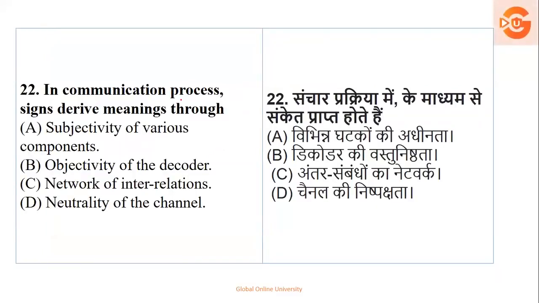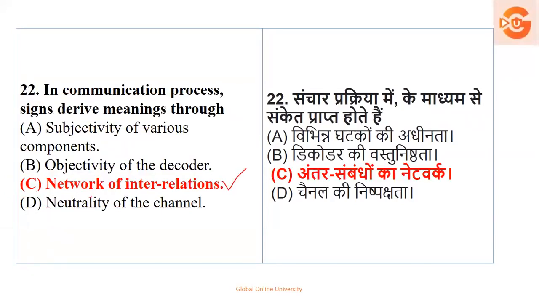Then, in communication process, signs derive meaning through. In the communication process, the meanings of signs come with the help of what? Here the options: subjectivity of components, objectivity of the decoder, network of interrelation, neutrality of the channel. So we are talking about signs. So obviously subjectivity or objectivity will not come. The channel will not be neutral. So it is because of the network of interrelations. So the right answer for this is option C, network of interrelation.